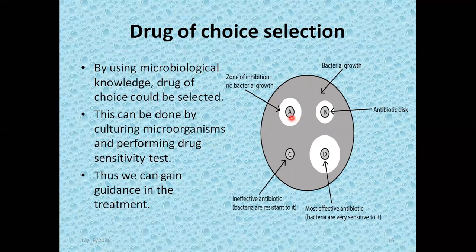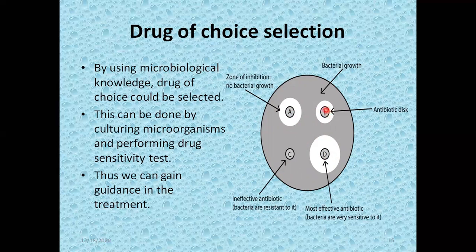Now, different antibiotic discs are available. These are called antibiotic discs. Here, for example, A, B, C, D are the terms used for the antibiotics: A antibiotic, B antibiotic, C antibiotic, D antibiotic.